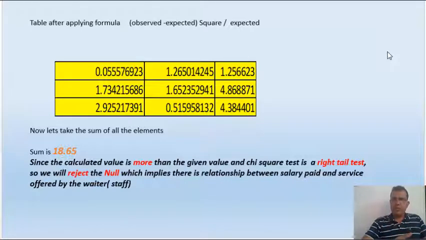Degree of freedom calculation is very easy. It is number of rows minus 1 into number of columns minus 1. So it is a 3 by 3 table. Number of rows is 3, so 3 minus 1 is 2, and number of columns is again 3, so 3 minus 1 is 2. So 2 into 2 is 4. Keep one thing in mind, that we are multiplying n minus 1 with k minus 1, and not adding. That is why in a 2 by 2 table, the degree of freedom would always be 1, because it would be 2 minus 1 into 2 minus 1, which is 1.